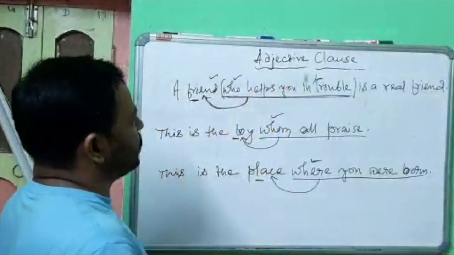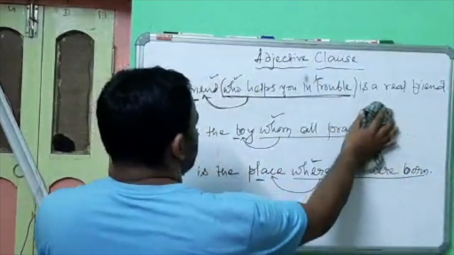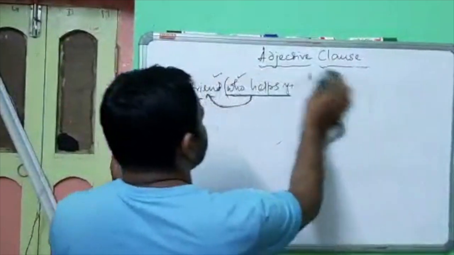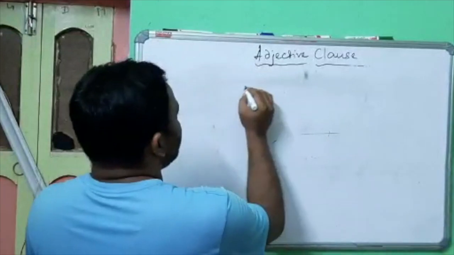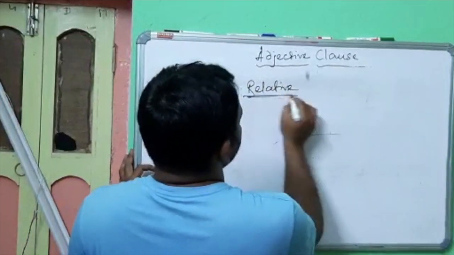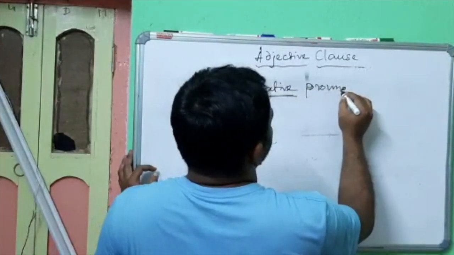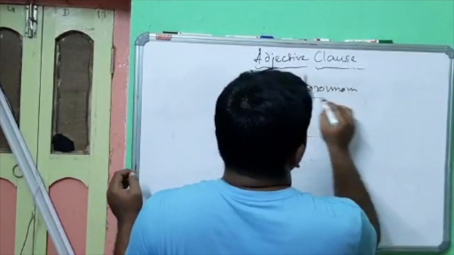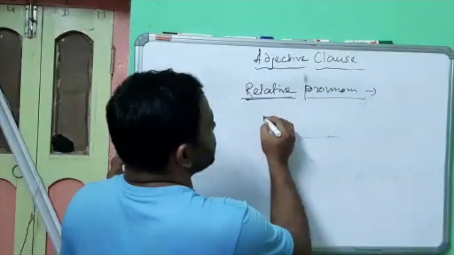Here, you will find two types of WH words in an adjective clause that relate the sentences. First of all, the relative pronoun, the pronoun that relates with the noun.